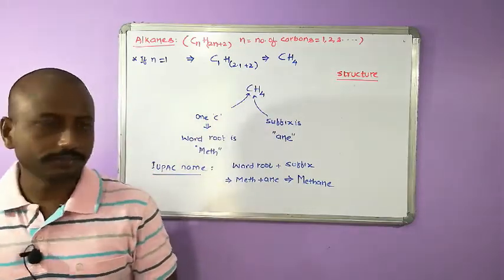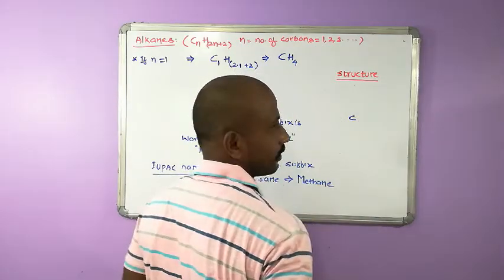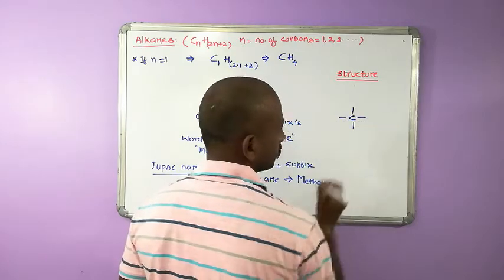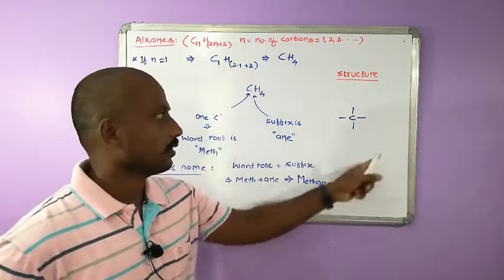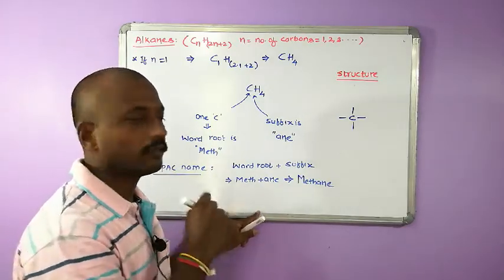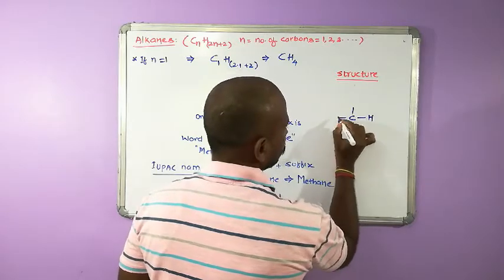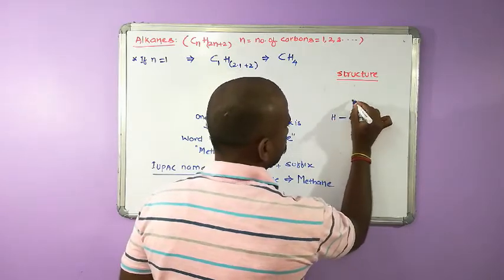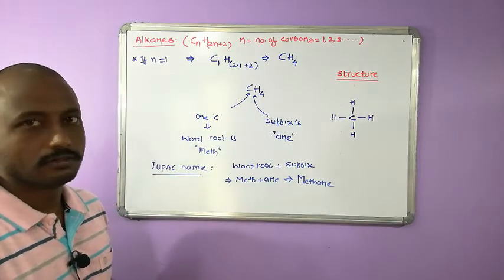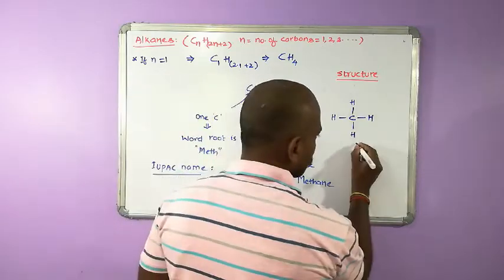Let's see how it is. The central atom carbon always has 4 bonds around it, and there should be 1 bond with each hydrogen. So keep hydrogens like this. This is the general structure of methane, but not the exact structure.